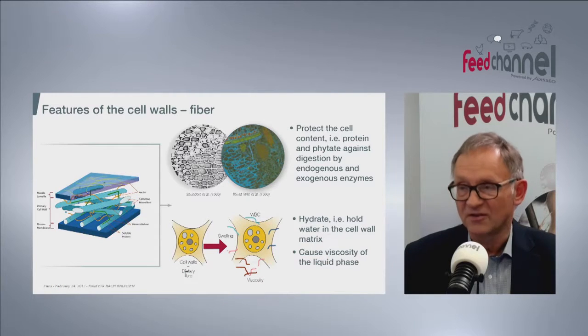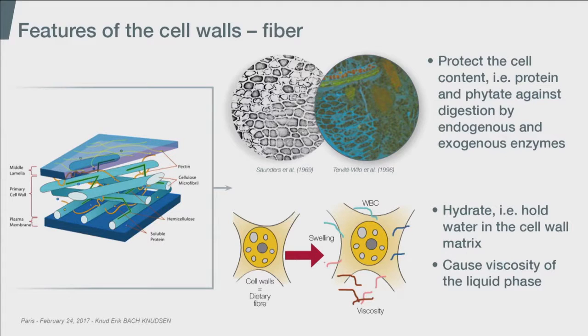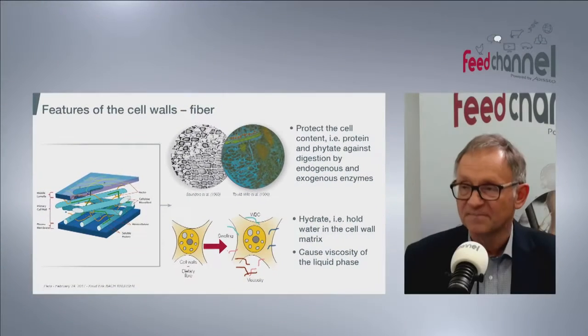On the left hand of the slide, you'll see some models of fiber components, and you can see it consists, for instance, of cellulose, hemicelluloses, and also pectin substances. Depending on the composition, they can be soluble or insoluble to a varying extent. I'll try to explain a little bit of what that means.